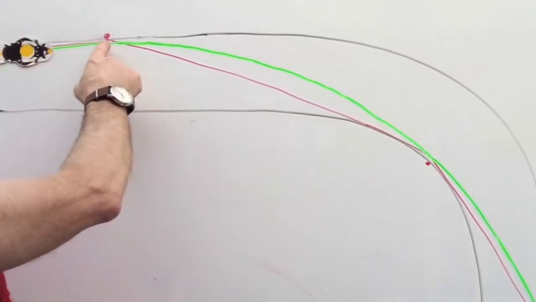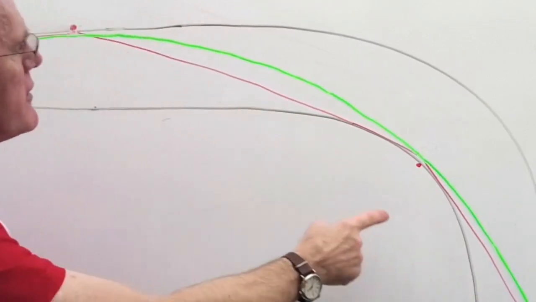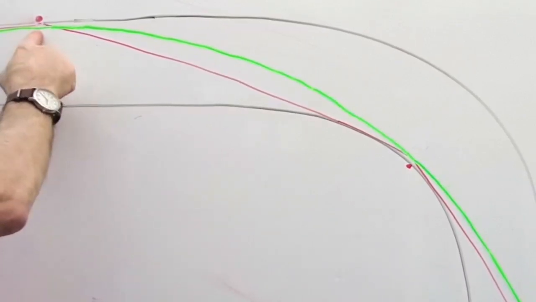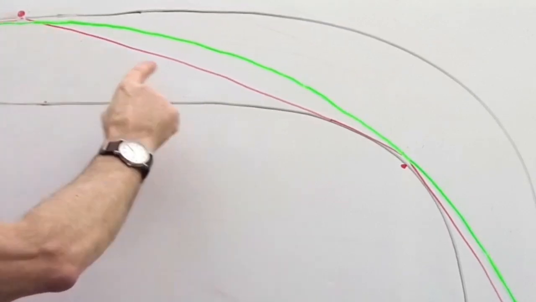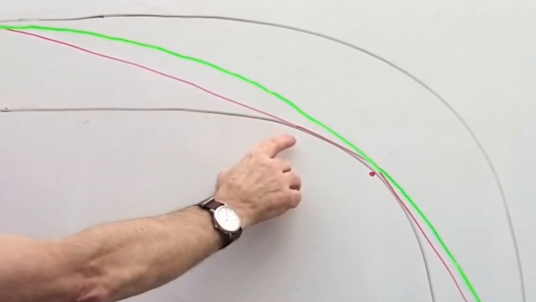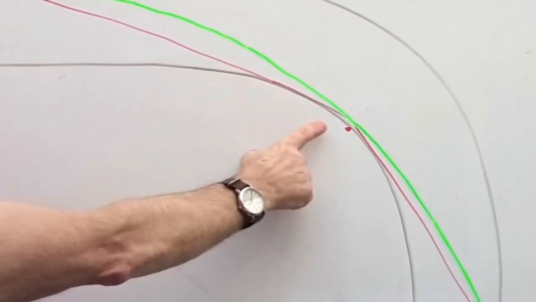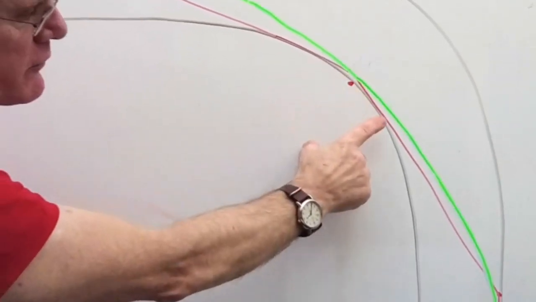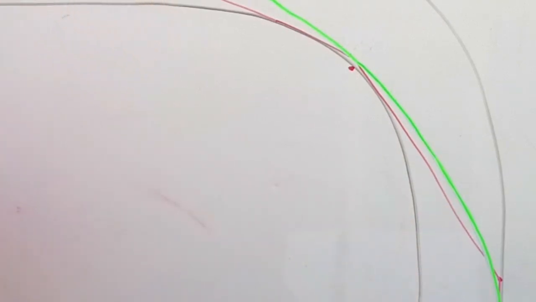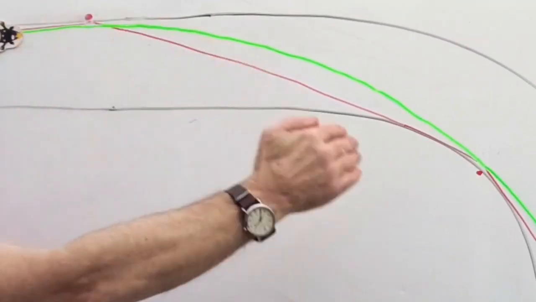The red line here, or the red dots for argument's sake, are your tip-in, apex and drift out point. And if you take it very literally and arrive in a straight line at your tip-in reference, you then quickly change direction and aim for your apex. Depending on the radius of the corner, you can end up apexing effectively too early into the corner. You then have to do a rapid change of direction again, which takes you out to your drift out point, another change of direction to get you down onto the straight. Where the green line represents much more of a consistent radius.